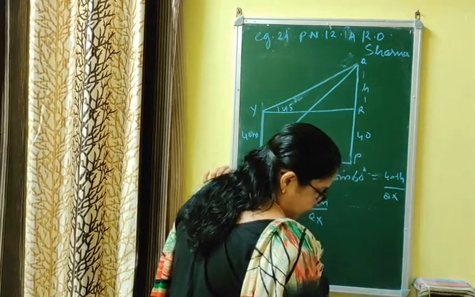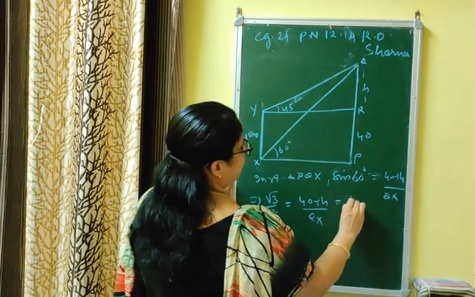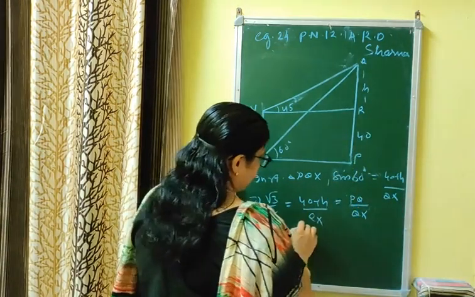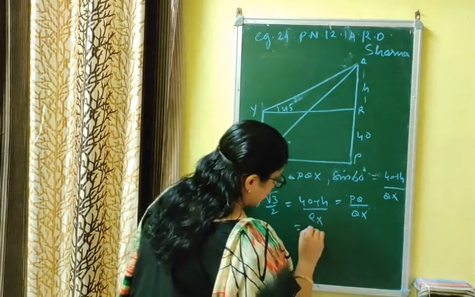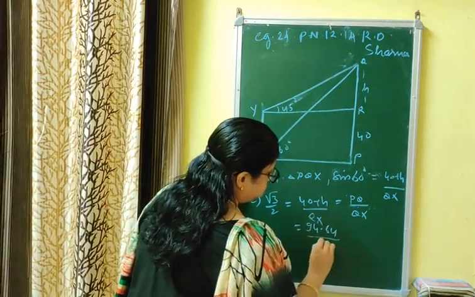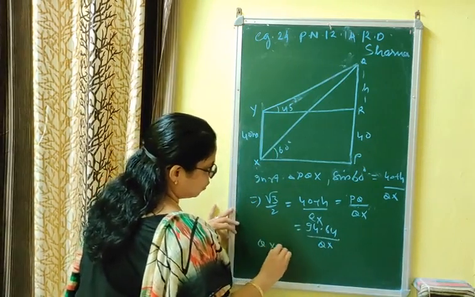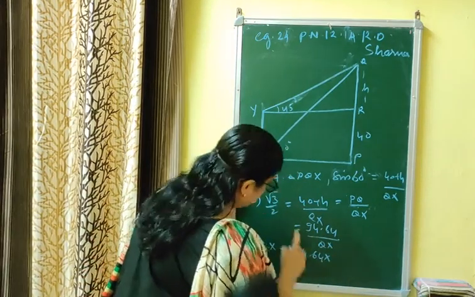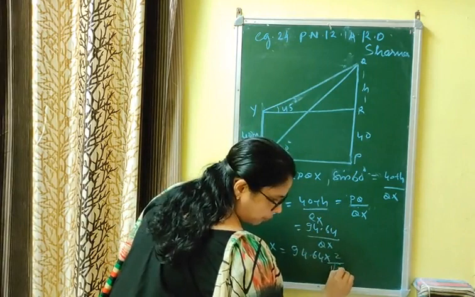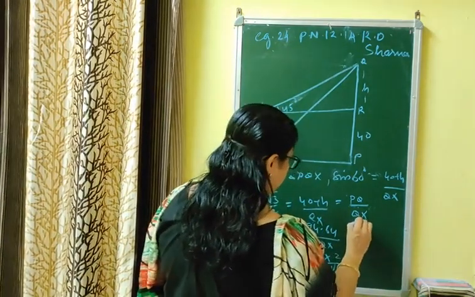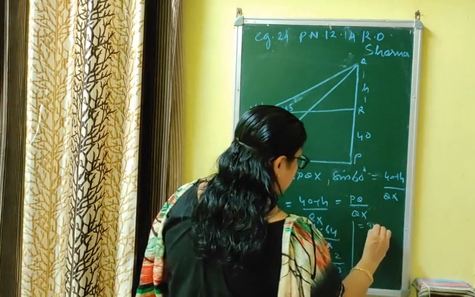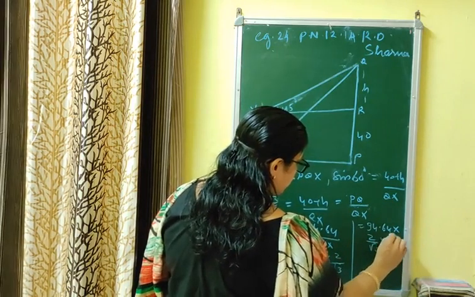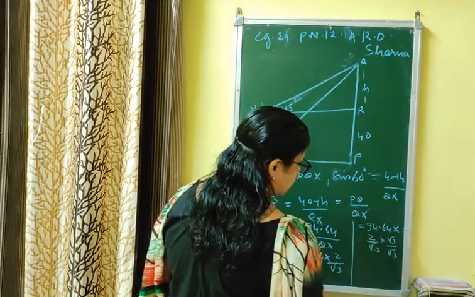Now, 40 plus h is actually PQ. PQ by QX. The value of PQ, the height of the tower, what did we find? 94.64. That is 94.64 by QX. Therefore QX is equal to 94.64 into 2 by root 3. That is, distance QX equal to 94.64 into 2 by root 3 into root 3 by root 3, by rationalization. Are you getting it?